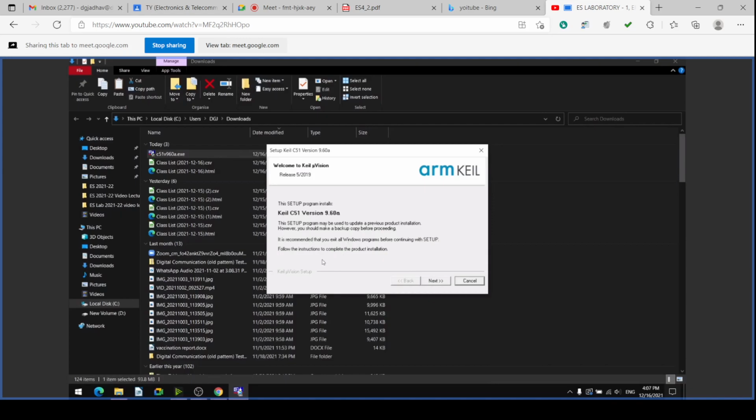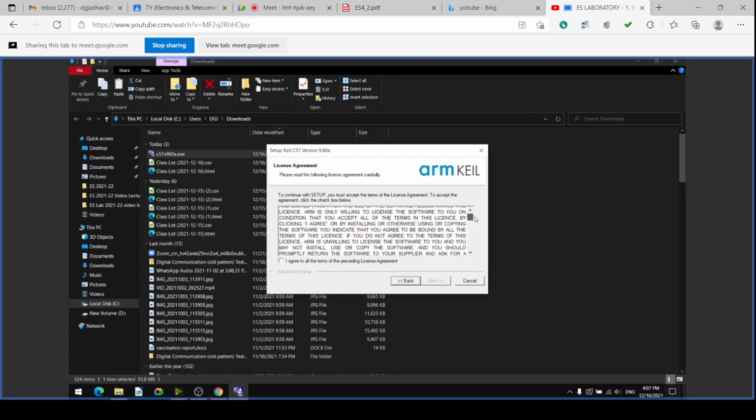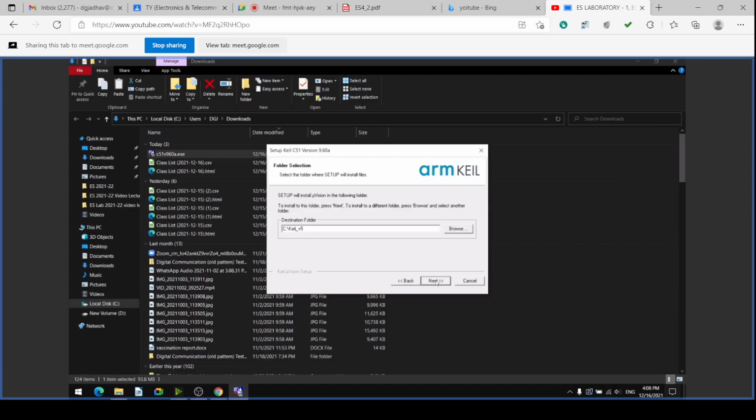Follow the instructions to complete. I will click next. These are the license agreement details. You have to go through it and then click here, I agree to all the terms of the preceding license agreement, and then click next.